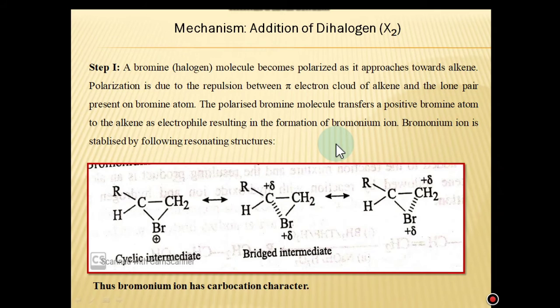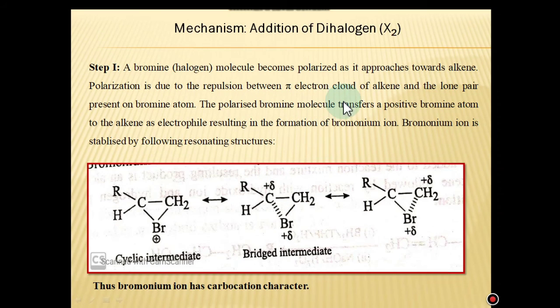Now, what is the mechanism of addition of halogen? Very interesting mechanism. Here, a bridged carbocation is formed. In step 1, the Br2 molecule becomes polarized as it approaches the alkene, because alkenes are also polar, containing the pi electron cloud. Polarization is due to the repulsion between the pi electron cloud of the alkene and the lone pair present on the bromine atom. The polarized bromine molecule transfers a positive bromine atom to the alkene because the alkene itself acts as a nucleophile. Hence, positively charged bromine is attached to these carbons and forms this kind of bridge-like intermediate, which has carbocation character.